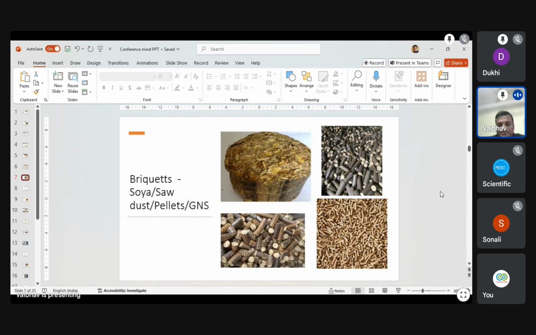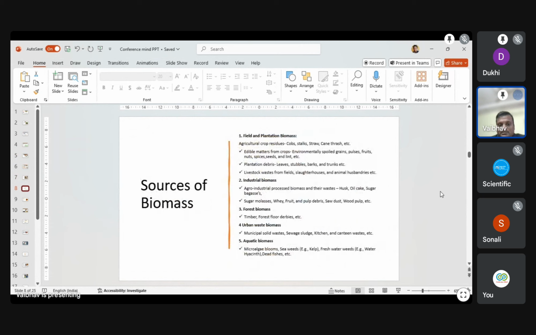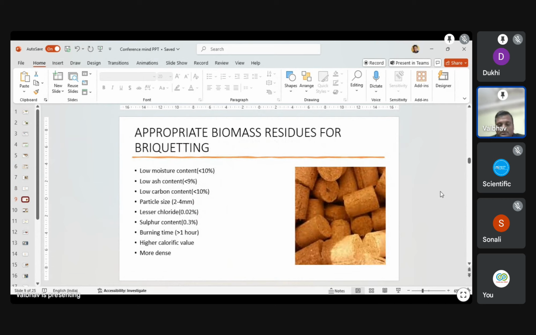This picture shows different types of soya, sawdust pellets and GNS material. The pellets are 9 mm to 10 mm in size, and the briquette is 90 mm in diameter and 150 mm in length. This slide shows the sources of biomass: field plantation biomass, industrial biomass, forest biomass, urban waste biomass, and some aquatic biomass also. These are the appropriate biomass residues for briquetting.